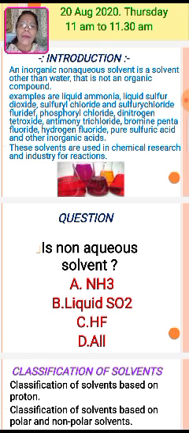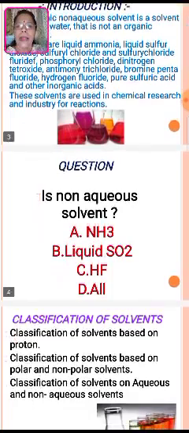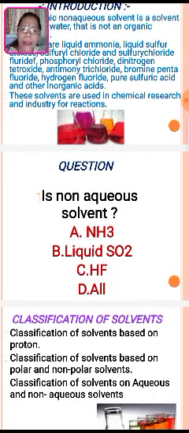Now see the screen, the question which is asked is very simple. The examples given are liquid ammonia, liquid sulfur dioxide, and hydrogen fluoride. Are these three non-aqueous solvents? Yes, because they do not contain carbon and they are without water. Therefore the answer is that all are non-aqueous solvents.